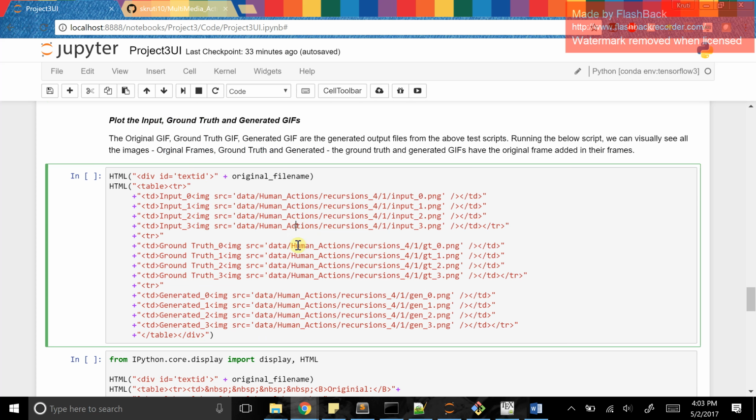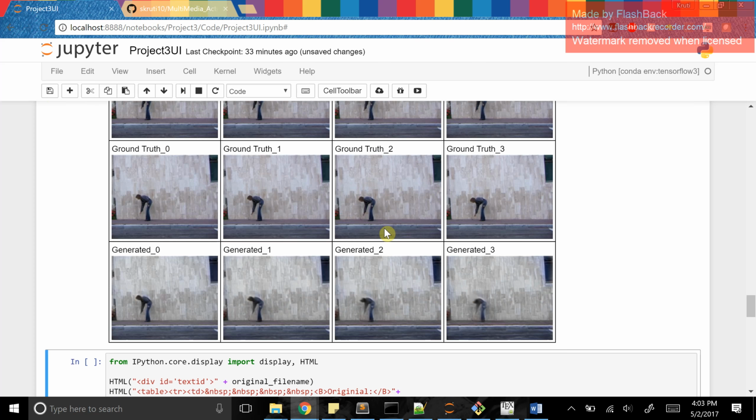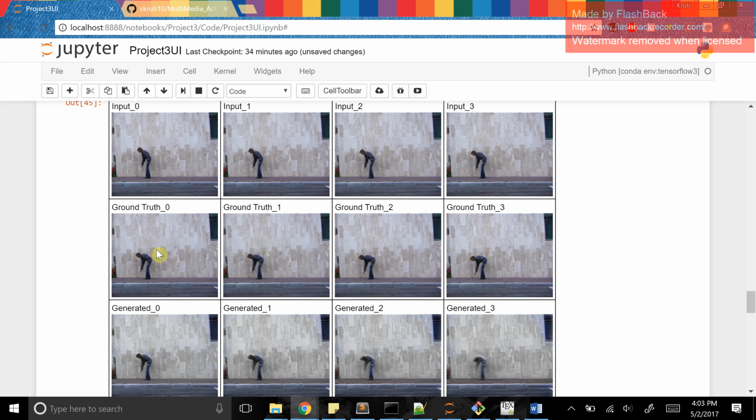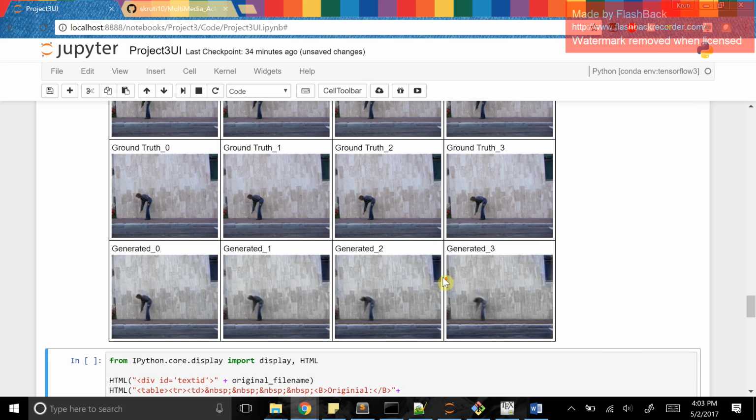If I want to check what my outputs are, this is a random run through that you can see, creating these kinds of input and output images. We had 4 inputs; these were the four, this is the ground truth that is supposed to be predicted, and this is the prediction that is being made over here.